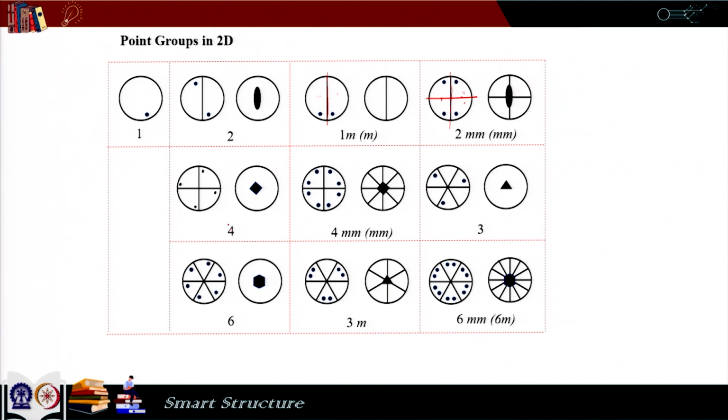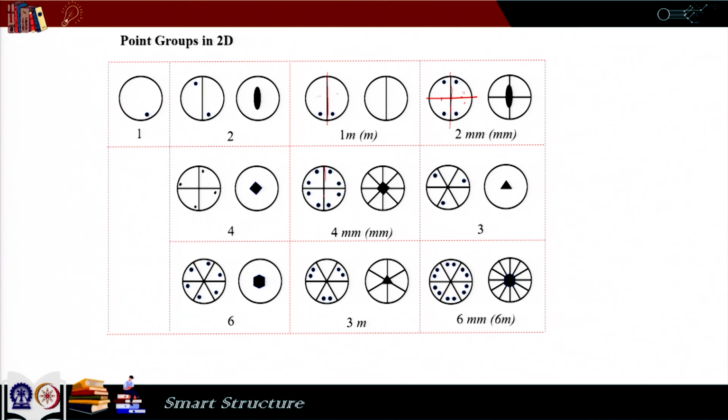Here we have 4 because after a 90 degree rotation we get this configuration back, but there is no reflection symmetry here. So, it is 4. This is 4mm because after a 90 degree rotation the configuration comes back, and there are 2 types of mirrors.